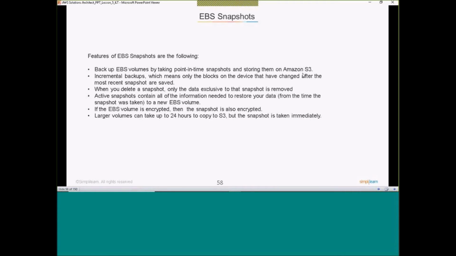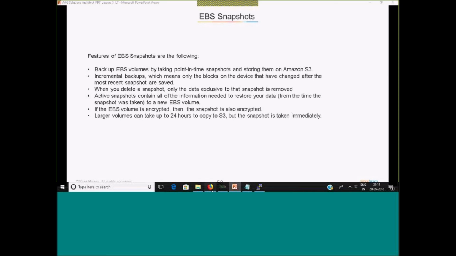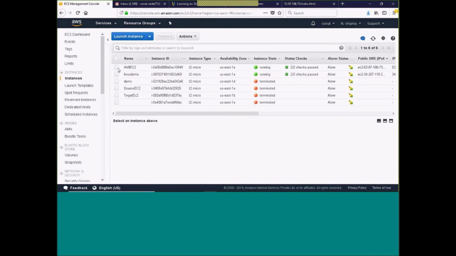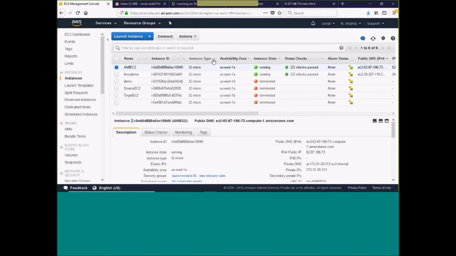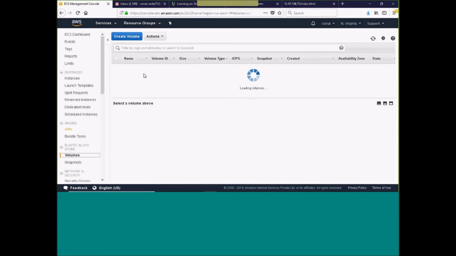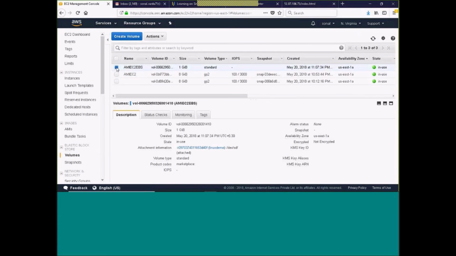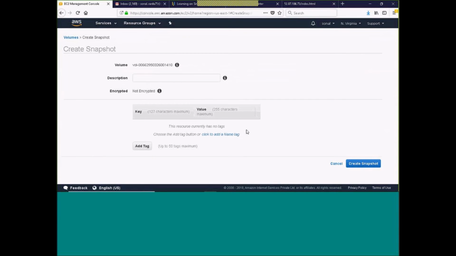Let's take a simple example. Here I have assumed that this particular instance has 1 terabyte of data on the EBS volume. Now when I start the snapshot, if I go to volume, this is the volume which I have attached to that instance, and now I'm clicking on action, create a snapshot. When I create a snapshot, it will hardly take some time. You will feel how come it has taken a backup of 1 terabyte of data so fast.